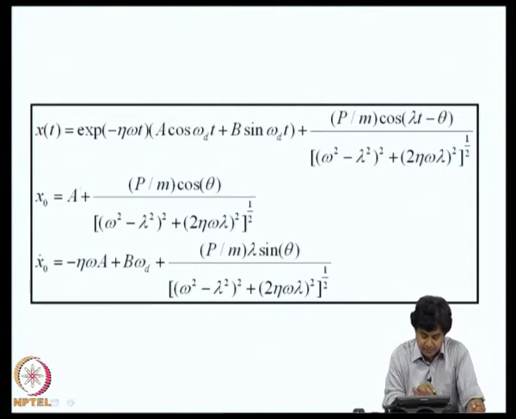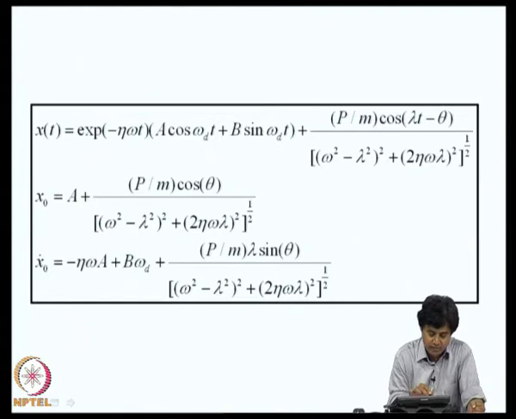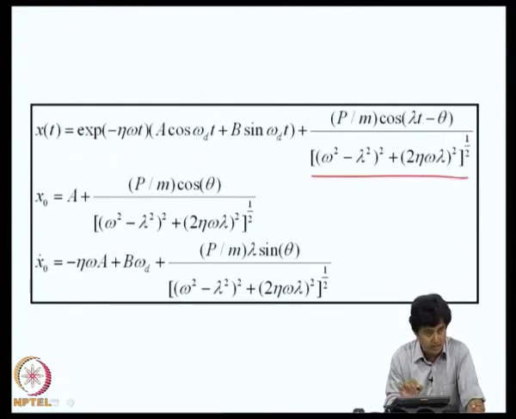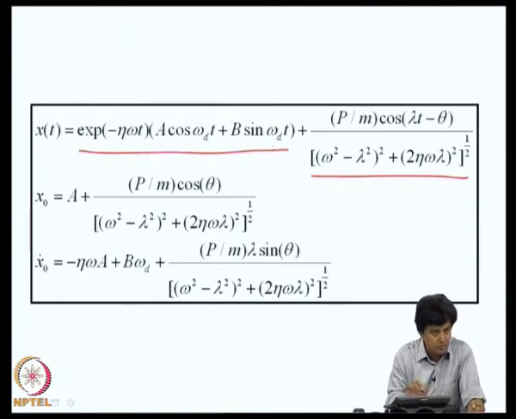If you now look at the nature of this solution, we can immediately see that x of t is aperiodic, because there is an exponential eta omega t which decays in time. But the second component itself is periodic with period 2 pi by lambda, which is actually the period of excitation. Now, as time becomes large, this exponential decays to 0, in which case the first part goes to 0.